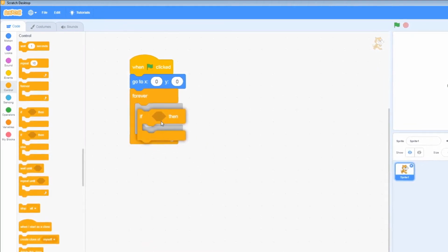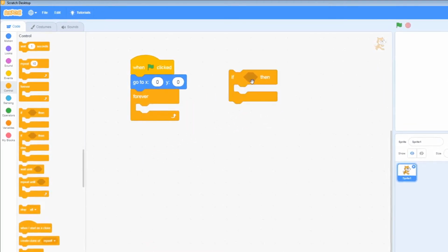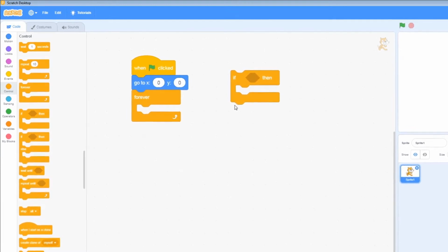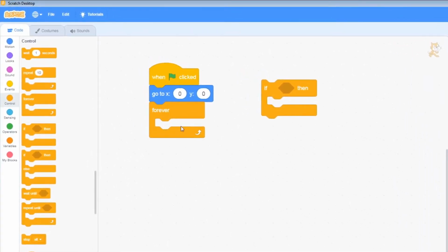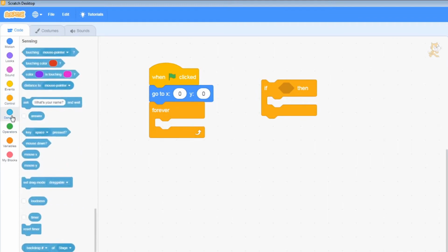Now, eventually these are going to end up in here, but I like to put mine outside of the forever loop to start with, so that I don't get confused with what's going on, and sometimes it can get a bit fiddly if you try and do it in there. Up next, we're going to go over to sensing, because we want something that's light blue, and the one in particular is if key is pressed. So it's actually sensing an input from the keyboard in this case.